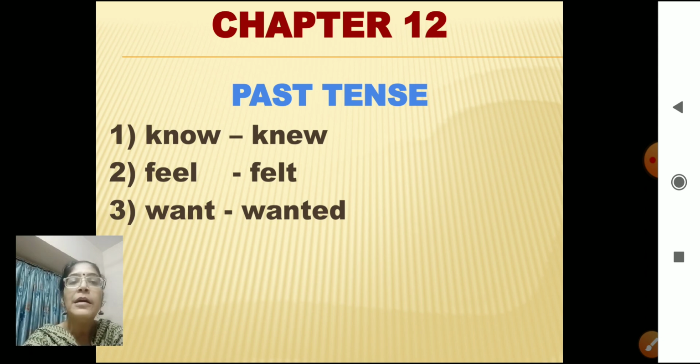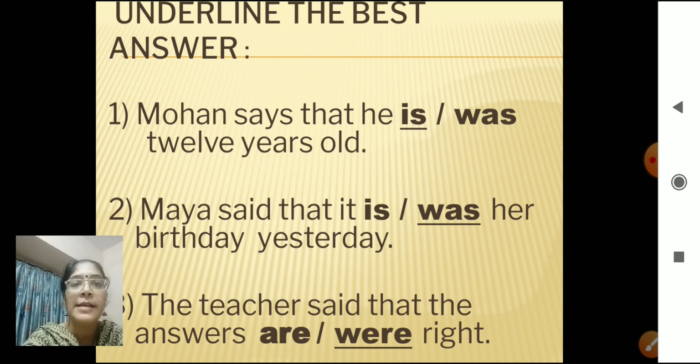Let's look at some of the words. The first one is know. Know is in present tense, correct. What is the past tense of know? Knew. Very good. Number 2, feel. Feel is present tense, and what is past tense? Felt, correct. Number 3, want. Yes. What is the past tense? Wanted, correct. When we are using past tense, which helping verbs are we going to use? Let's look. Let's begin with our exercise.